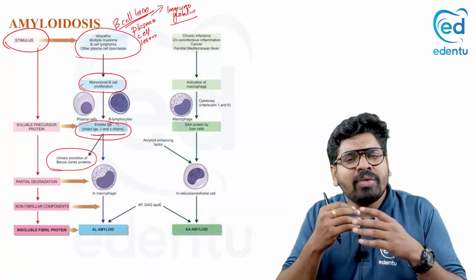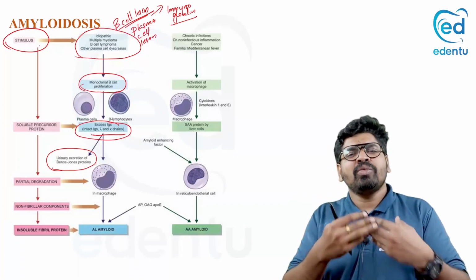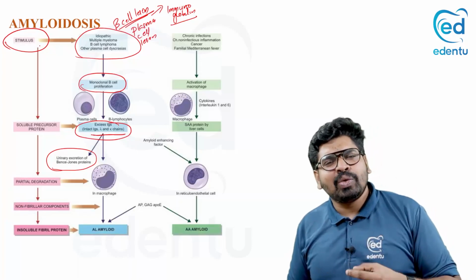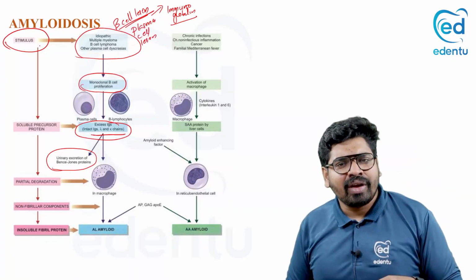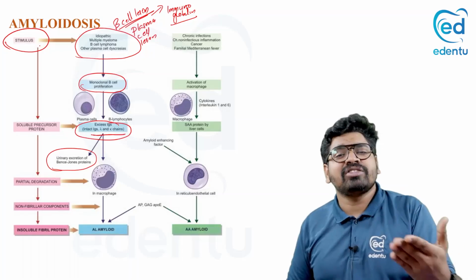More and more immunoglobulins accumulate in our body, and our body tries to remove them. One thing it can do is remove them through the urine. Some immunoglobulins go through the urine, and that is called Bence-Jones protein.